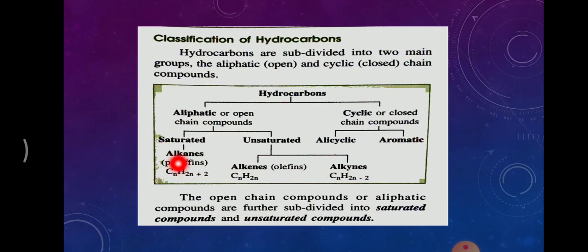What are alkanes also known as? Paraffin. What is the general formula? CnH2n plus 2. They contain carbon-carbon single bonds, so they are saturated hydrocarbons. Unsaturated hydrocarbons are those which can contain a double bond, as in alkenes, or a triple bond, as in alkynes. Then under hydrocarbon comes cyclic or closed chain. This is not that important, but you should know aromatic hydrocarbon.